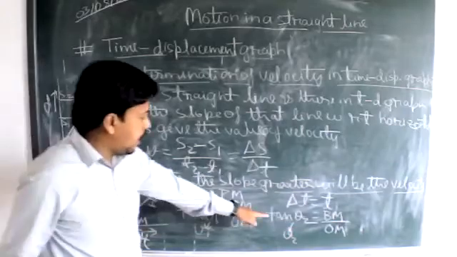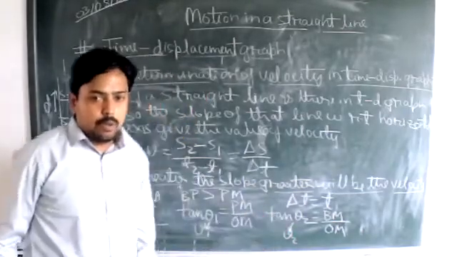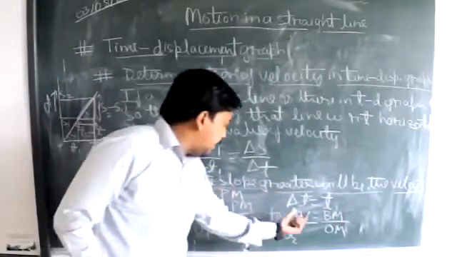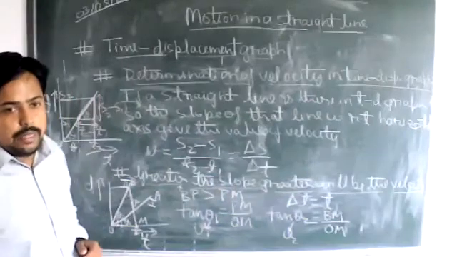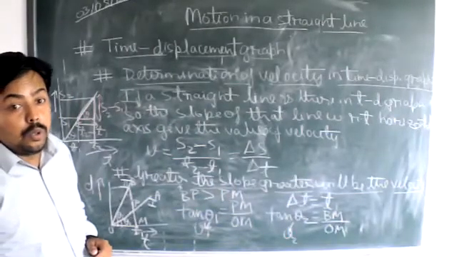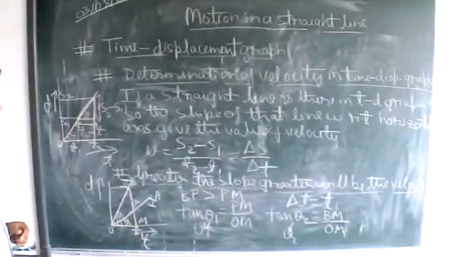From these two, which quantity will have the greater value? Tan theta 1 or tan theta 2? Come on, tell me. Tan theta 2 will have the greater value.